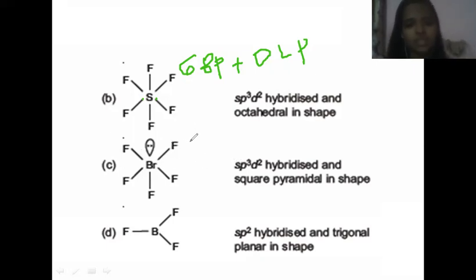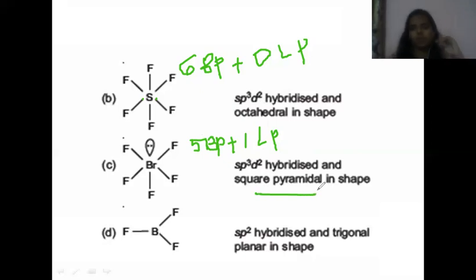If you observe this structure, we have 5 bond pairs and 1 lone pair, so total it makes 6. So sp3d2 is the hybridization, and in such a situation, the shape is square pyramidal.